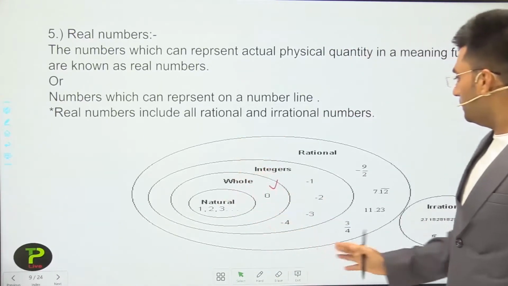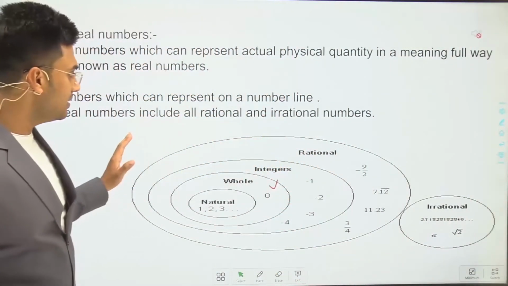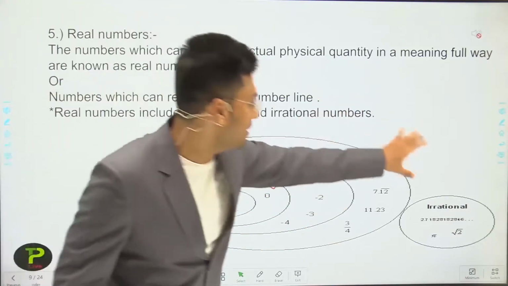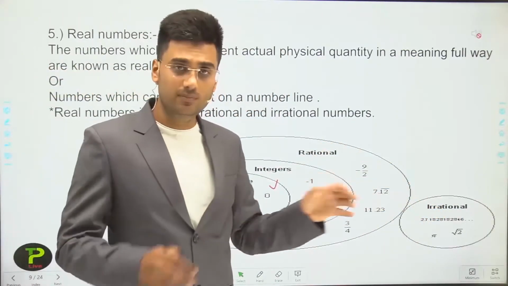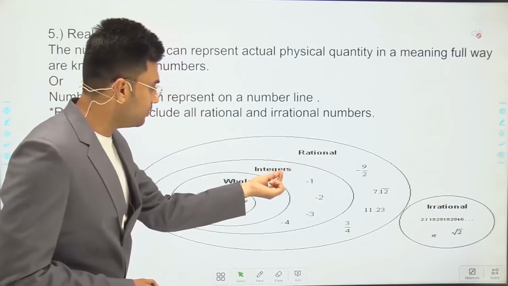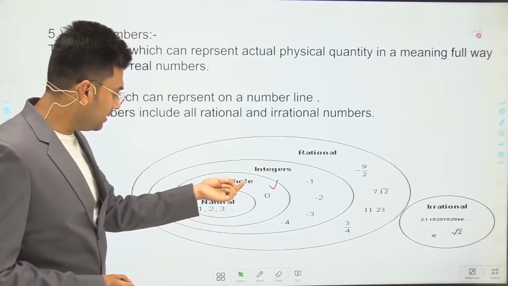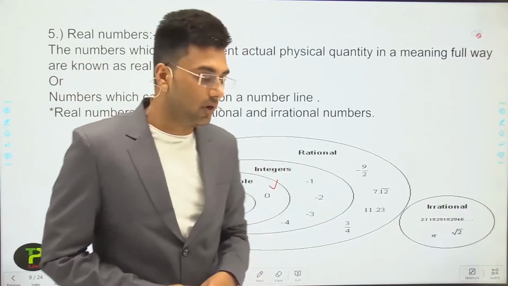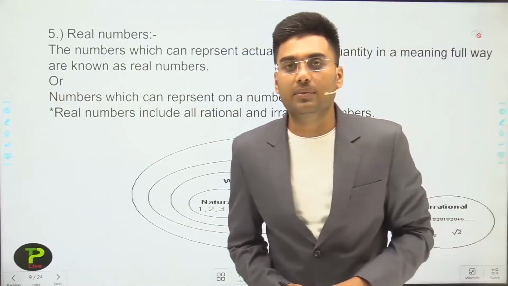Now this is the complete Venn diagram of numbers. This large circle includes all the rational numbers, and this other circle represents irrational numbers, and these two circles together make up the real numbers. In the rational numbers, the small circle is integers, in the integers the small circle is whole numbers, and in the whole numbers the small circle is natural numbers.